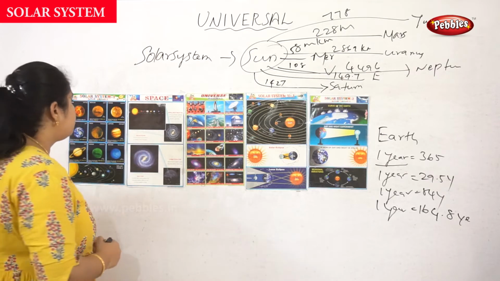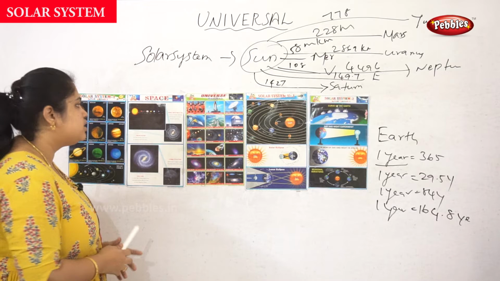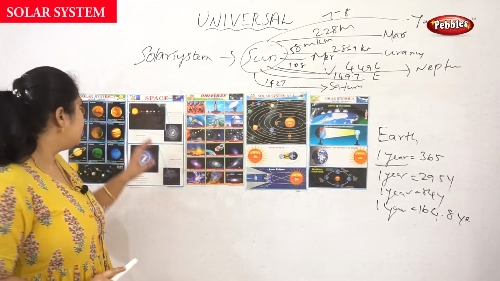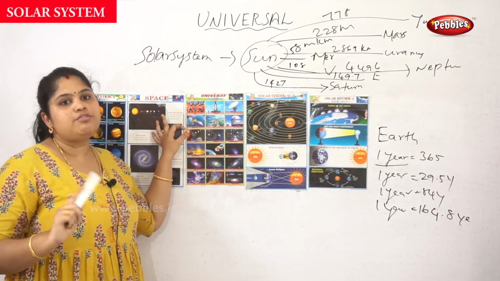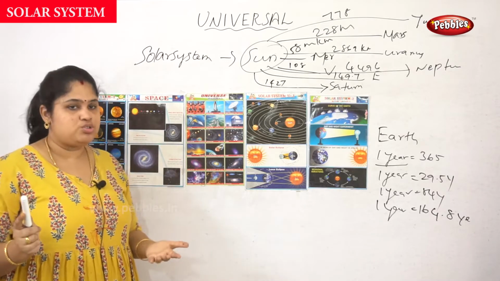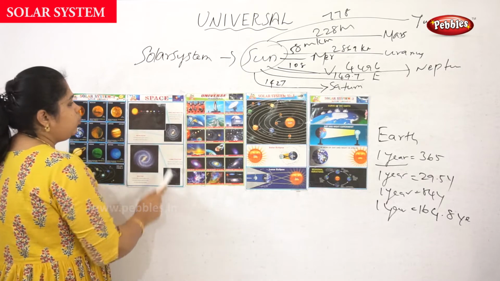Okay, in the solar system, the very nearest planet to the sun is Mercury. The very last planet from the sun is called Pluto, and Pluto is also the very smallest planet. Okay, so this is the solar system, and this is the Milky Way.